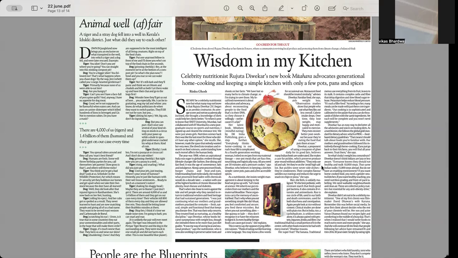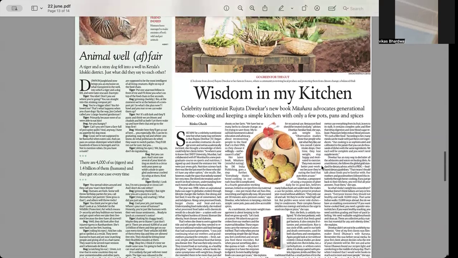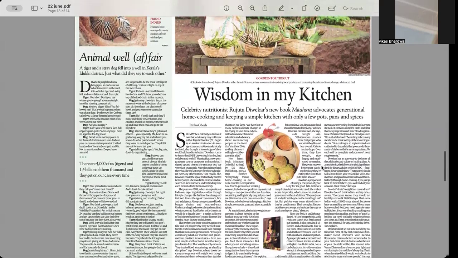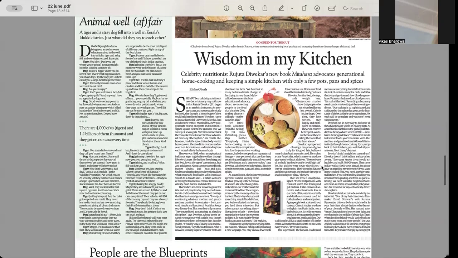We can take up another example of animal wealth and affairs: a tiger and a stray dog fell into a well in Kerala's Idukki district. So what did they say to each other? This is a very creative way of putting what is happening. So there are 4,000 tigers and 1.4 billion humans, and they get on our case every time. So this is the takeaway.